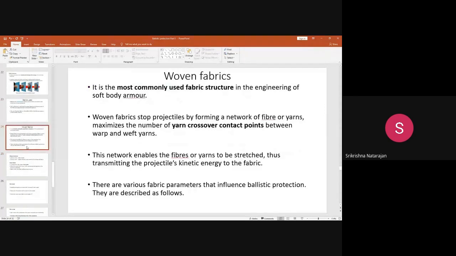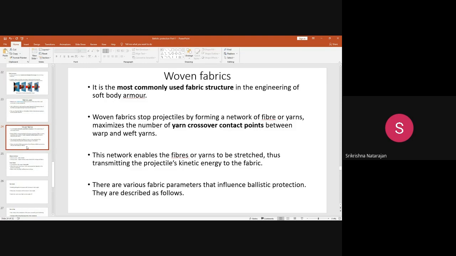So coming to woven fabrics, woven fabric is the most commonly used fabric structure in engineering soft body armor. Why are we using woven fabric? You know very well the structure of the woven fabric. It has crossover points between warp and weft, so there is a greater network of fibers and yarns, which maximizes the number of contact points between the warp and weft.